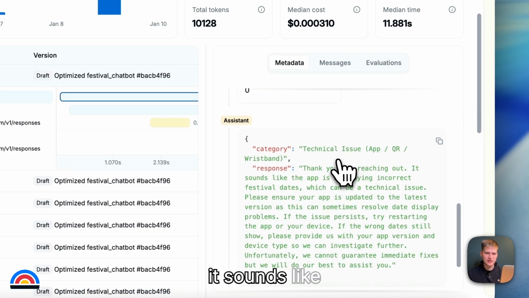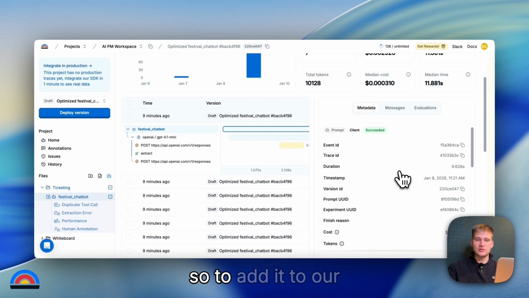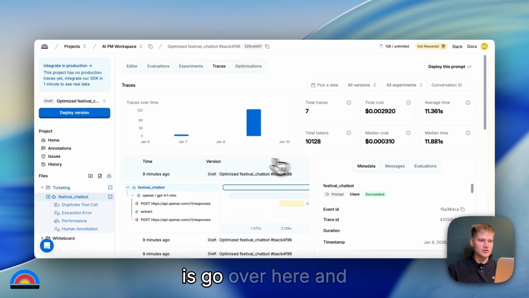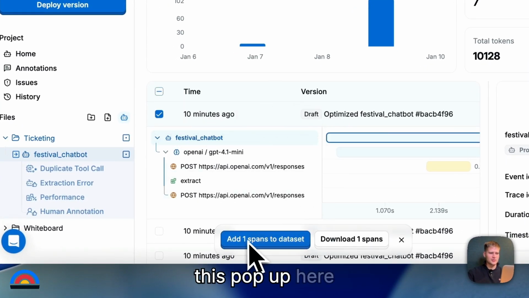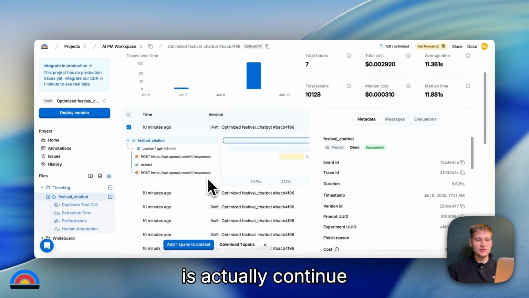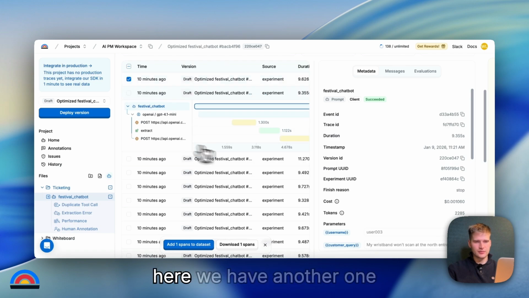Thank you for reaching out. It sounds like the app is displaying incorrect festival dates, which can be a technical error, blah, blah. So this looks like quite a good response. So to add it to our data set, what we're going to do is go over here and click select. And then you'll see this pop up here where we can add a span to a data set. So now what we need to do is actually continue doing this and add more prompts. So let's select 2 or 3 more, and then we're going to add those to a data set.